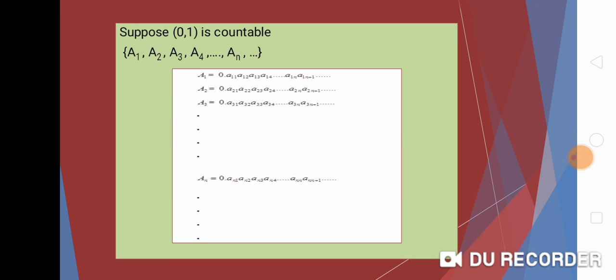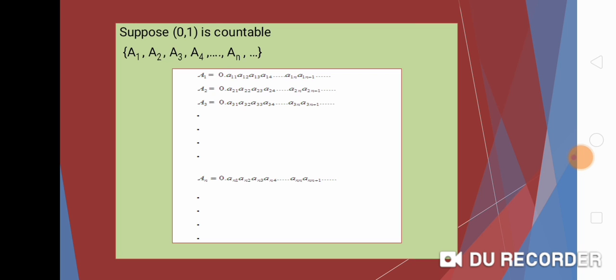So a1 equals 0.a11 a12 a13 a14 ... a1n a1(n+1) and so on. In this way, a2 equals 0.a21 a22 a23 a24 ... a2n a2(n+1) and so on.